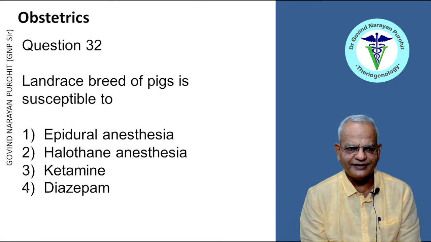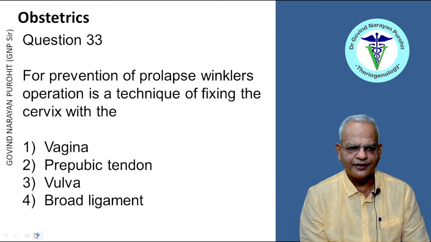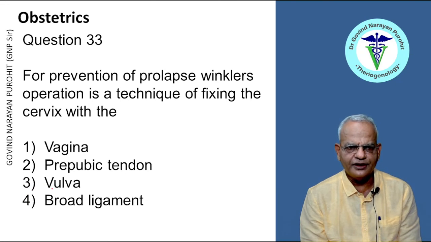Landrace breed of pigs is susceptible to: epidural anesthesia, halothane anesthesia, diazepam, ketamine. It is susceptible to halothane anesthesia, right? So that is the right answer. For prevention of prolapse, Winkler's operation is the technique of fixing the cervix with the vagina, prepubic tendon, vulva or broad ligament. You see, in Winkler's operation, a needle is taken and that fixes the vagina with the prepubic tendon, that fixes the cervix with the prepubic tendon that lies underneath. So, prepubic tendon is the right answer, right?